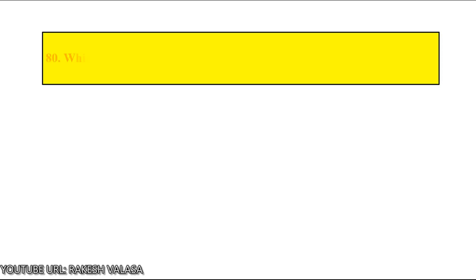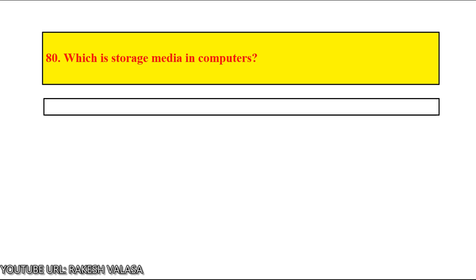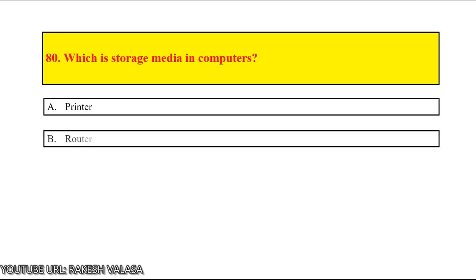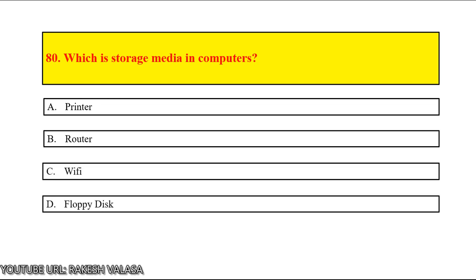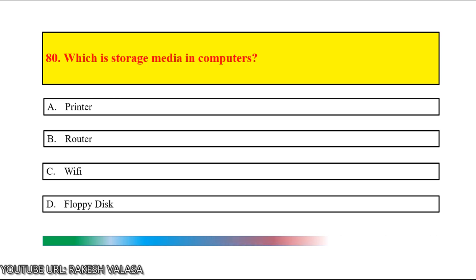Question number 80. Which is storage media in computers? Option A printer, option B router, option C Wi-Fi, option D floppy disk. Let us count and start. Time up. The answer is floppy disk.